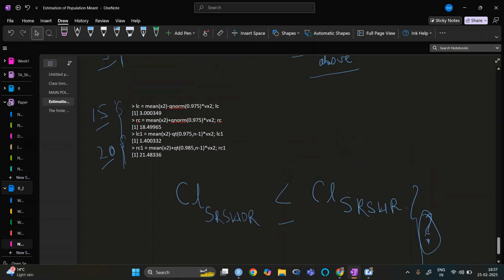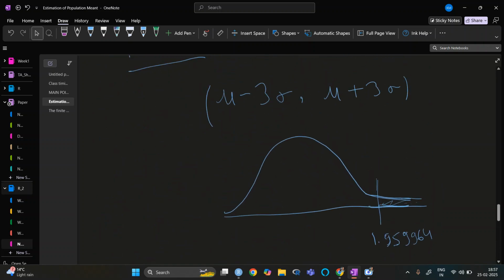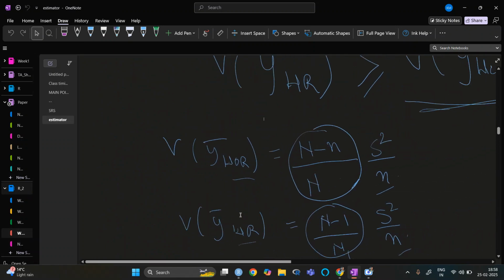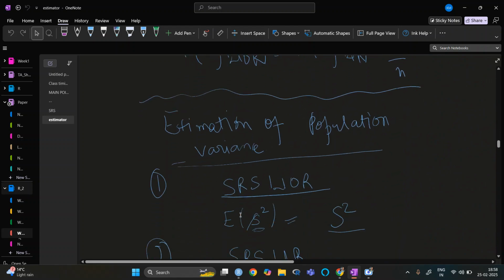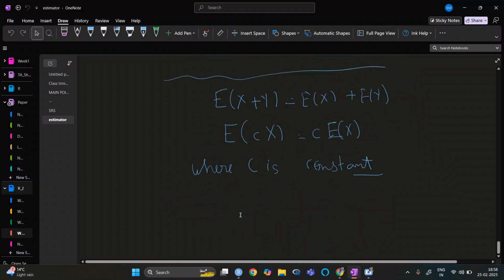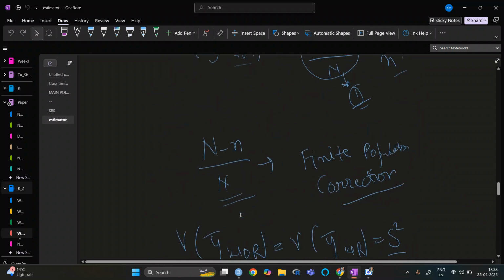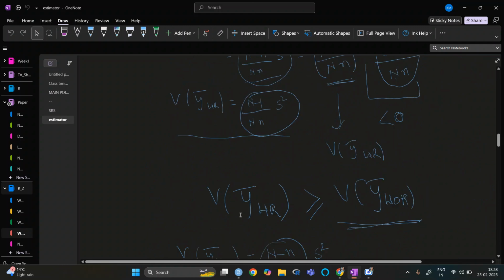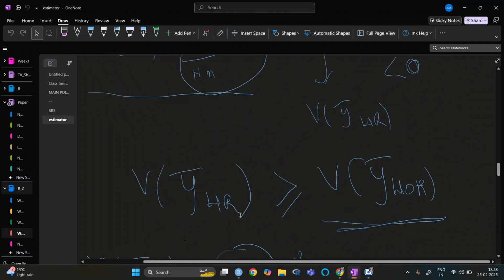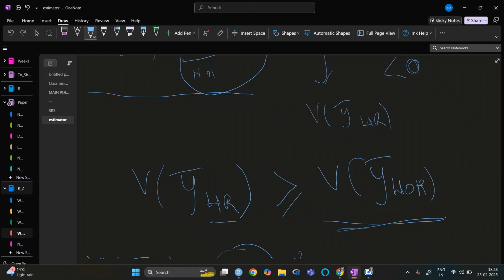Why? Because in the last class, when we went through the variance, the variance of y bar in the case of with replacement is greater than the variance of y bar in the case of without replacement.